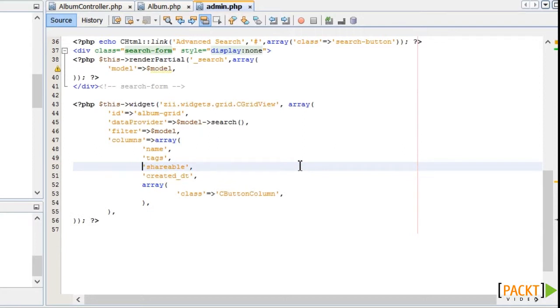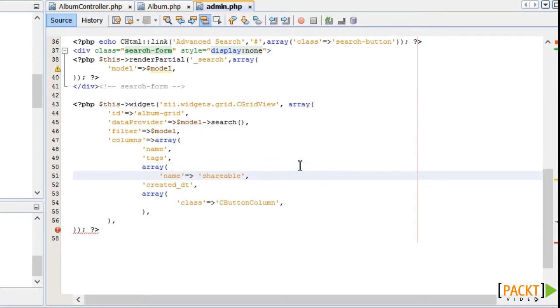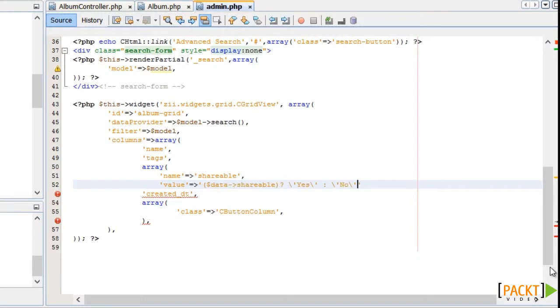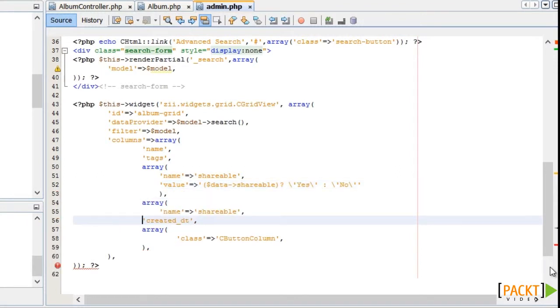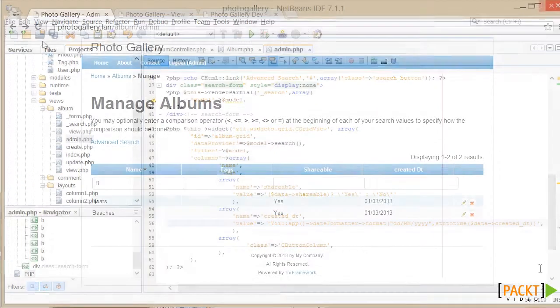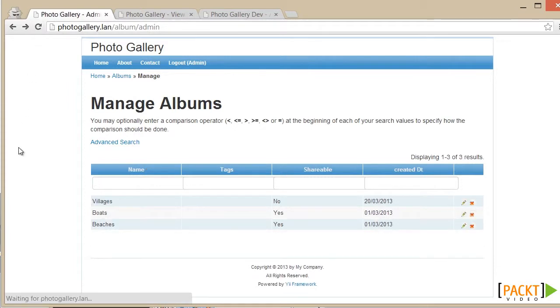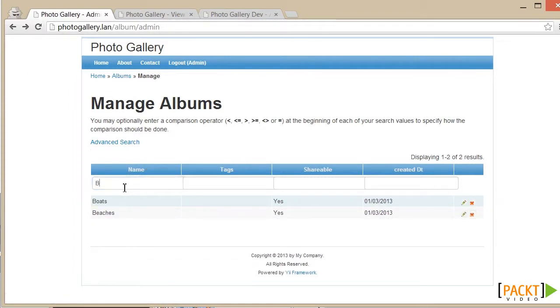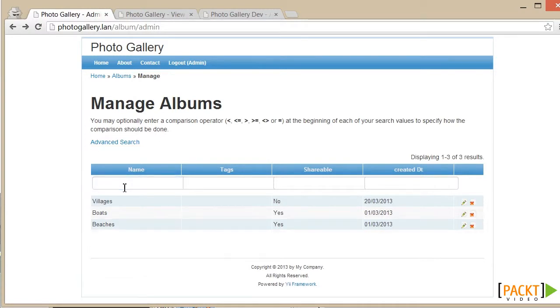But actually, we don't need the user ID, so we'll remove that. Shareable should display yes or no, so we'll change that to use a PHP ternary function. And the created date will use the Yii date formatting class, and I'm going to put in a UK date format. So let's go and try that and see what it looks like. And we can see the formatting changes that we've just made. The columns, we no longer have the ID, we've formatted the date column.